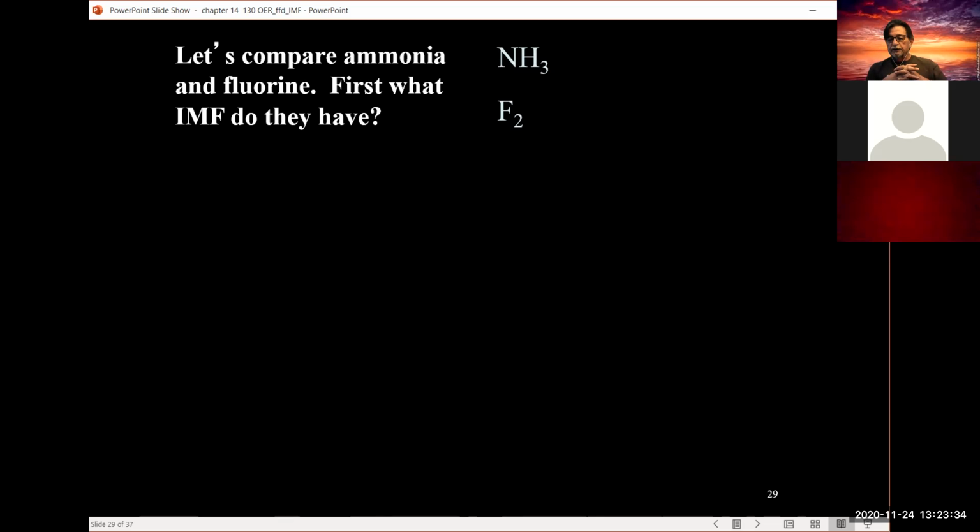So now we have to determine, okay, which interaction are we dealing with here? Well, right off the bat, fluorine is diatomic, which means it is nonpolar. So we need to determine the polarity of ammonia. Nitrogen is in group 5. Nitrogen is the central atom here.